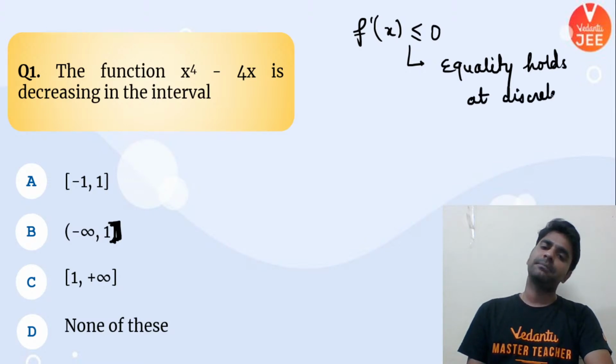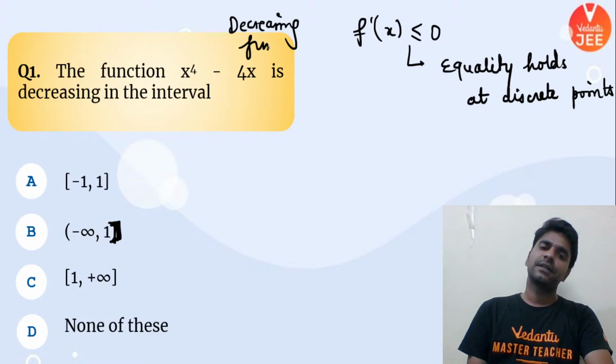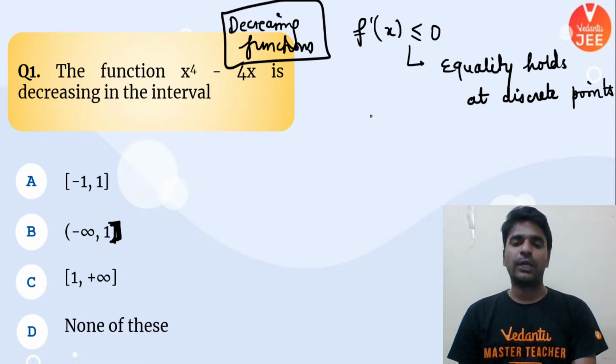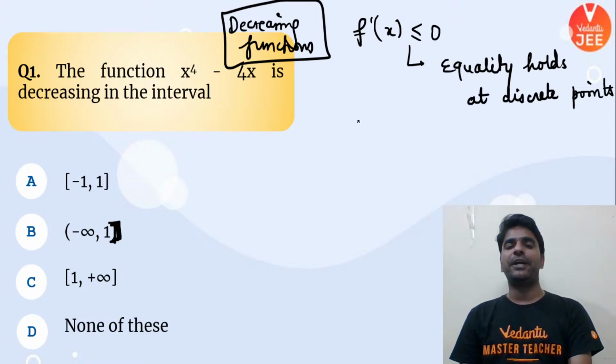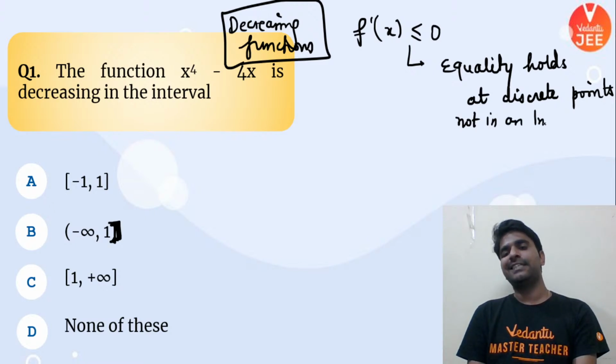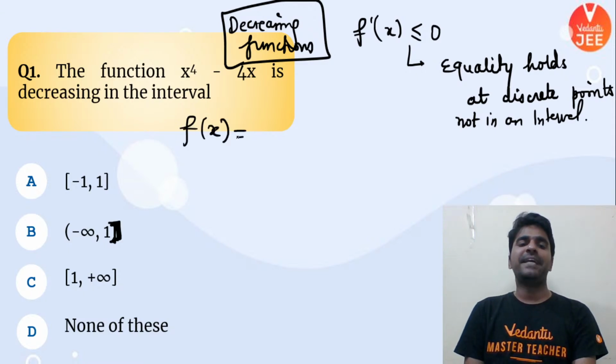This is the concept. The concept for which kind of functions? The concept for decreasing functions is f dash of x should be lesser than or equal to 0. This equality holds at discrete points only, not in an interval. This is the concept. If you know this concept, you can get the answer of this particular problem in a few seconds. So let me write down f of x for everyone out there.